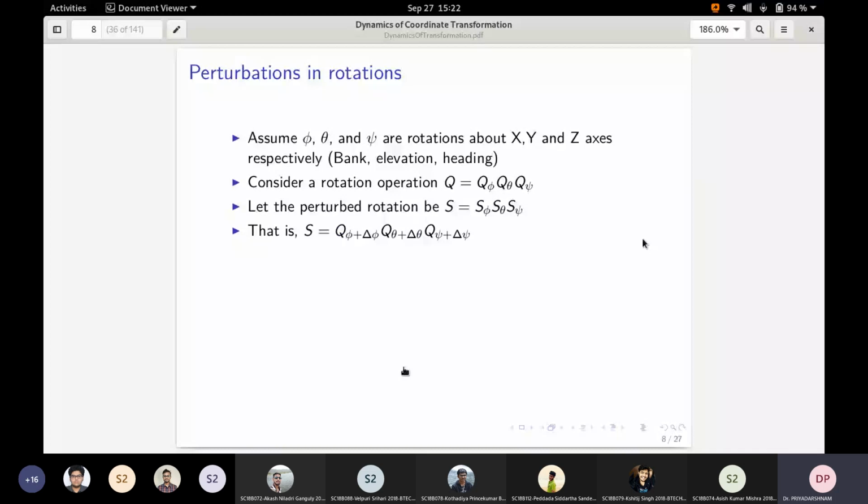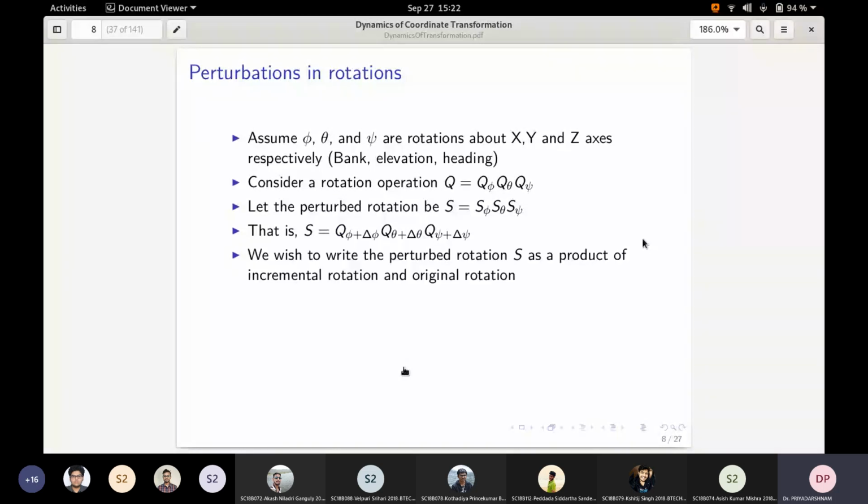So what we wish to do is write this perturbed rotation as a product of some incremental rotation and the original rotation. Right now it is all mixed up. I would like to write it as q times some other matrix r, or r times q, whichever way we want to look at this. Suppose we wish to write s as r times q. As an exercise, you can work out what will happen if s is q times r.